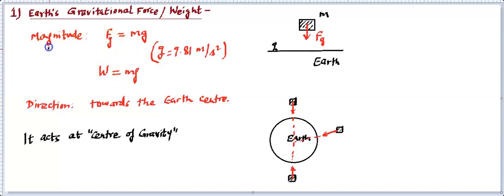That's all. So it's a vector quantity. You know the magnitude, you know the direction, you know where it acts. That means you know all the information about this gravitational force.